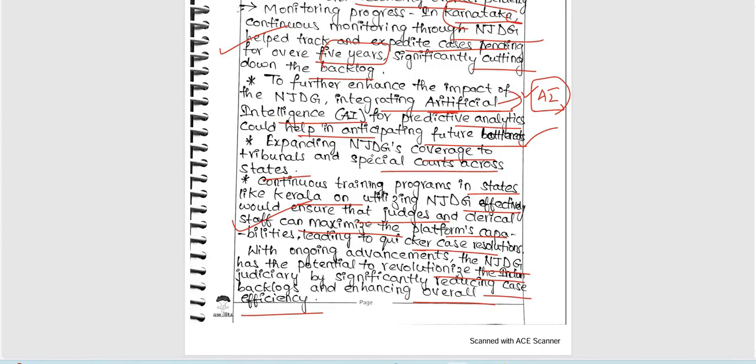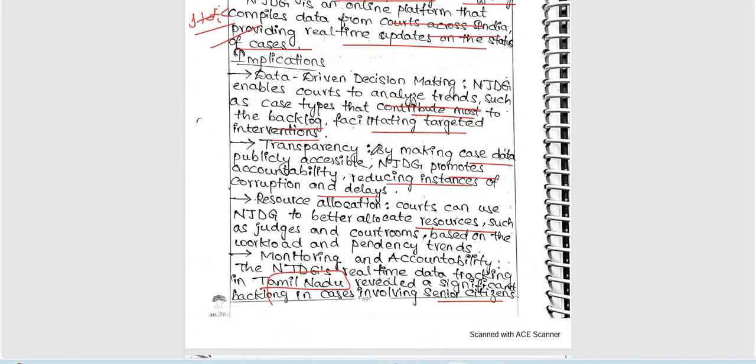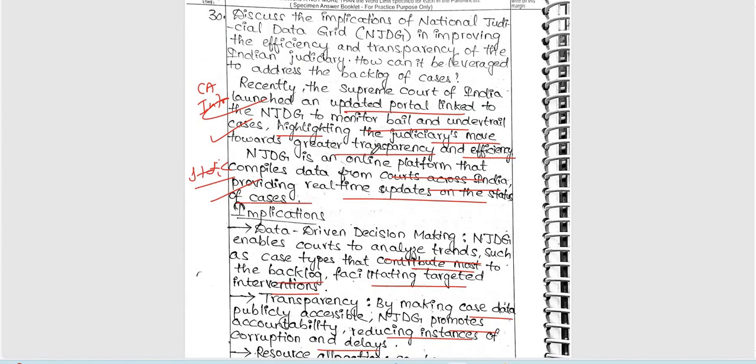Very good conclusion. All included some important facts, not examples especially. But here and there, some important loopholes in the answer. First important thing, we need to provide some significance part here as a justification to our discuss keyword, the question tag keyword. Very, very important. We need to write positives and negatives and also needed measures, right? That is the importance of the discuss keyword here. But here there was no mention about significance or importance or particular positives regarding this NJDG. That is missed here. Please check it.